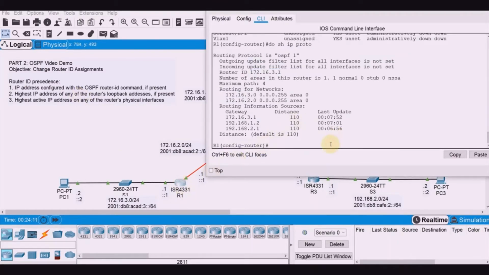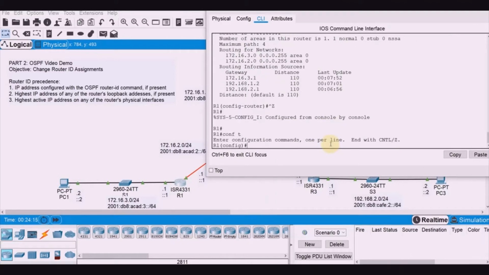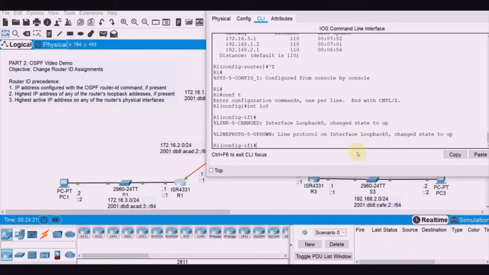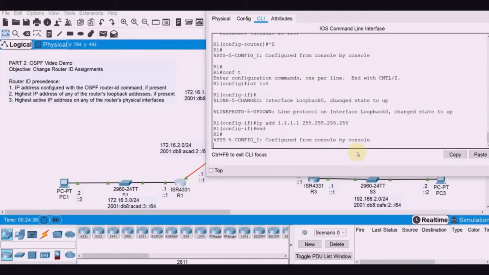For R1, let's create an interface. Configure terminal, interface loopback 0. For instance, we are going to assign an IP address, 1.1.1.1, with mask 255.255.255.255.